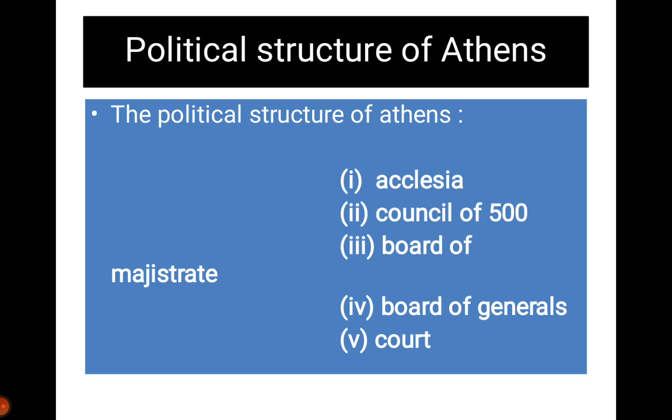Then the board of generals has 12 members with equal powers, one from each tribe. Athens has 12 tribes.